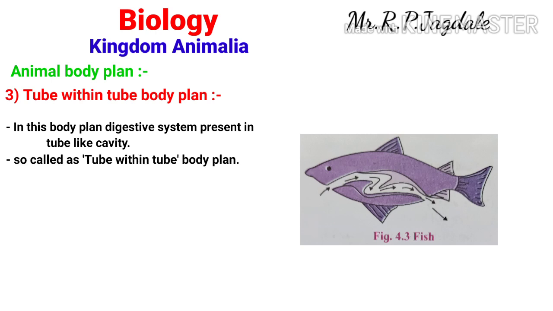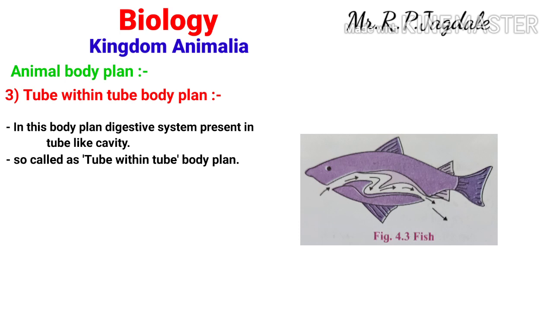You can see on your screen the example of a fish. Its outer structure is tube-like, and in that tube there is a digestive system which is also tube-like. So it is called the tube within tube body plan.